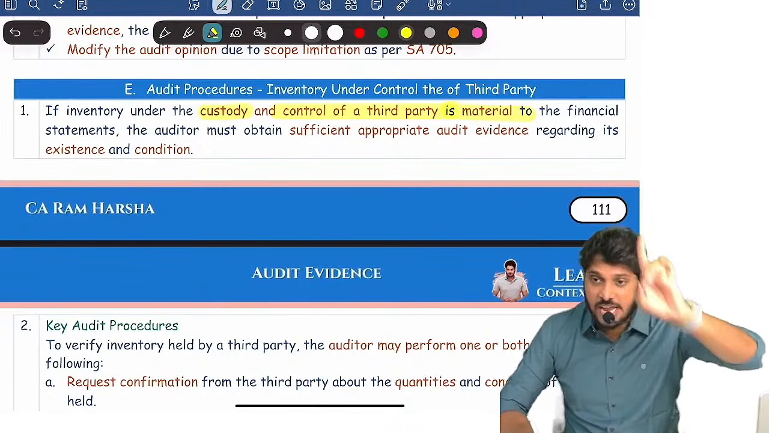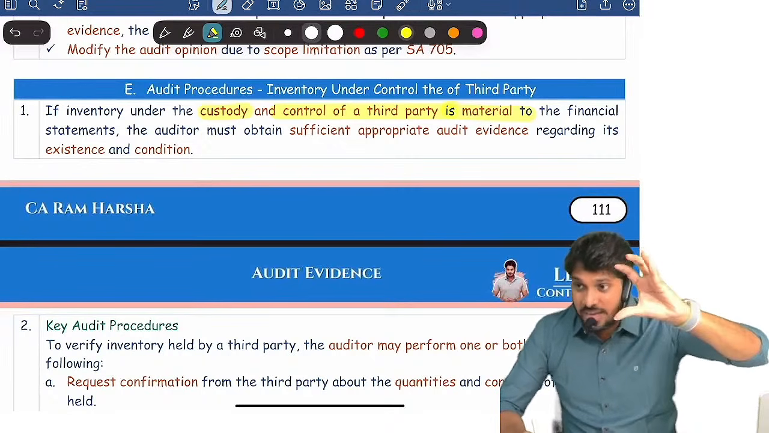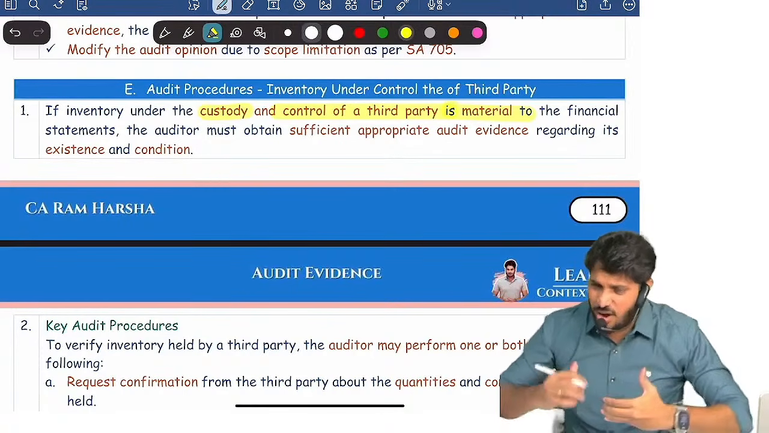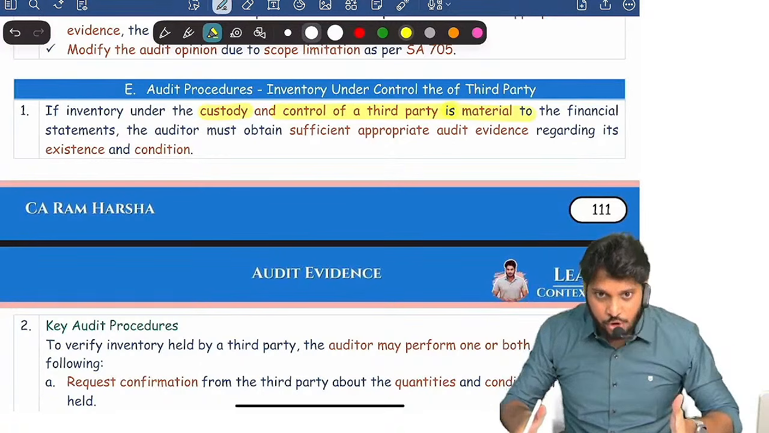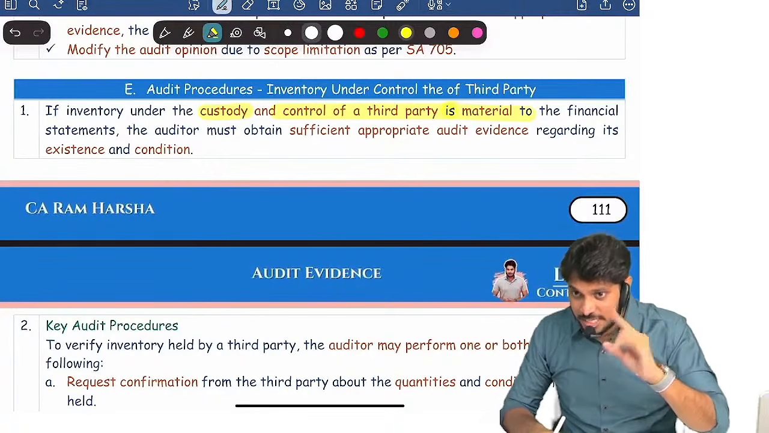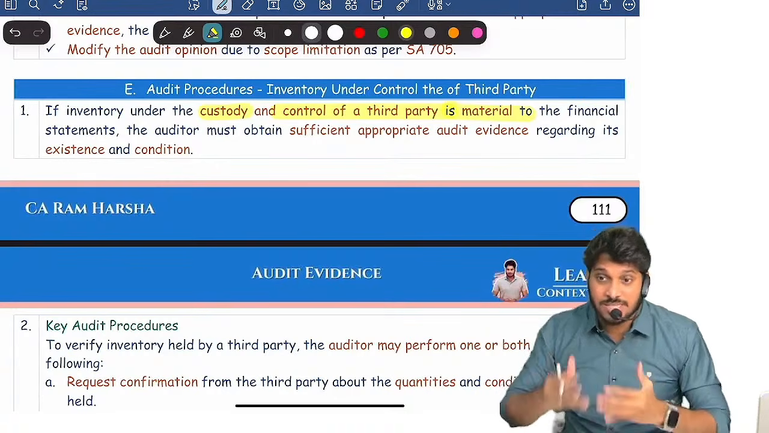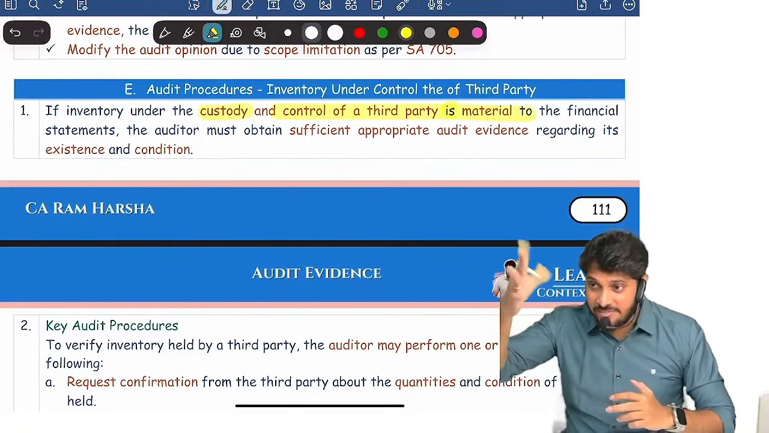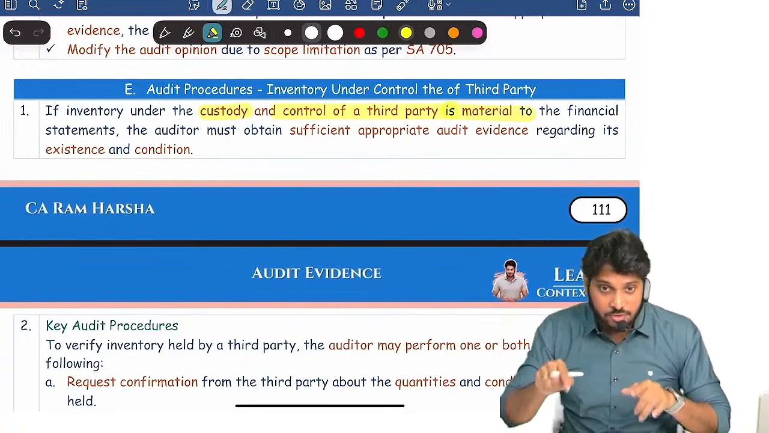In the recent Jan 26 CA final audit exam, they tested one MCQ where inventory is not material and the auditor also could not get proper evidence. What should the auditor do? They gave 4 options: disclaimer of opinion, qualified opinion, something like that, and one option is unqualified opinion. The answer is unqualified opinion, because in the question which they tested, inventory is not material to the financial statements. It is immaterial inventory. We don't have to perform this procedure.